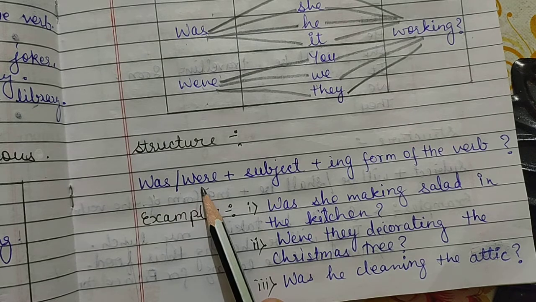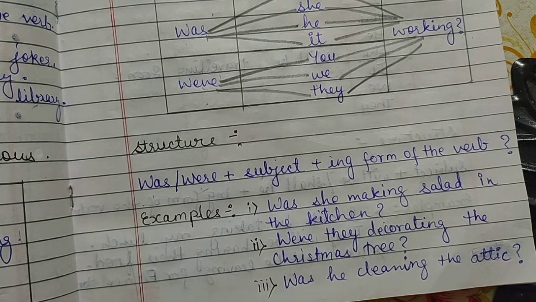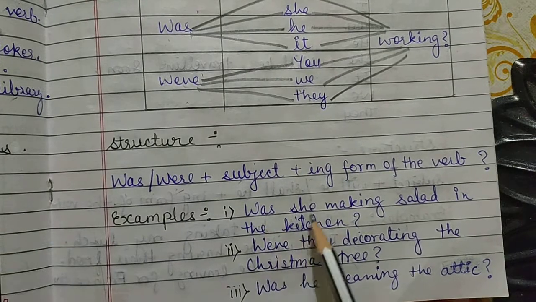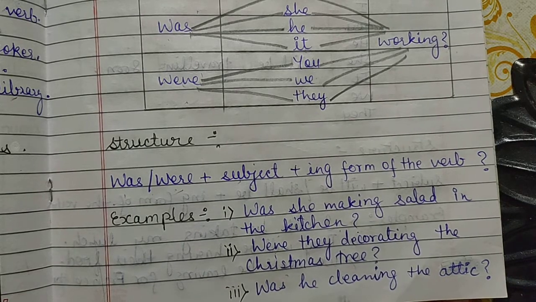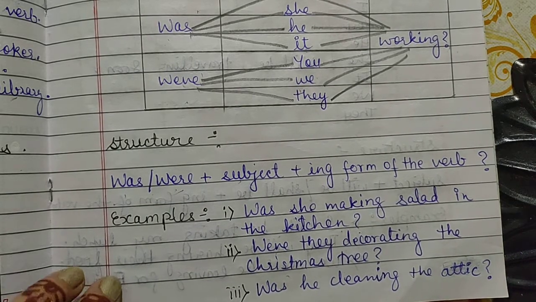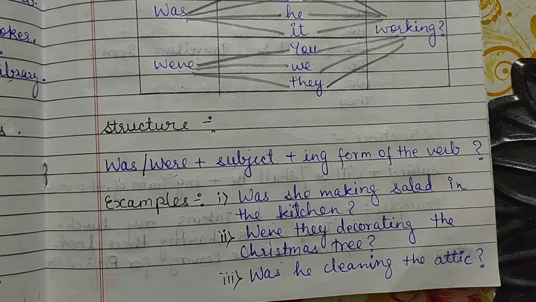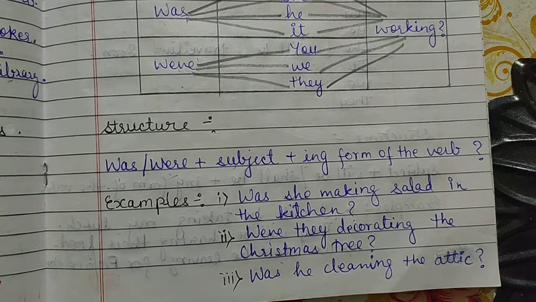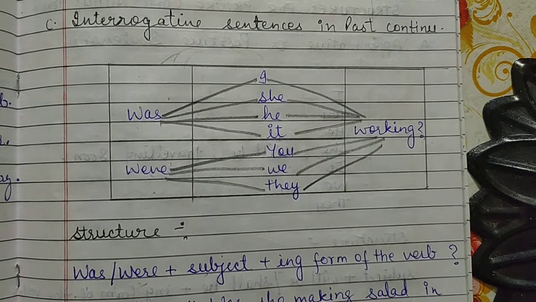Was and were you will use according to the subject over here, and then the ing form of the verb. For example, was she making salad in the kitchen? Were they decorating the Christmas tree? Was he cleaning the attic? All right. So these were the examples of interrogative sentences in past continuous tense.